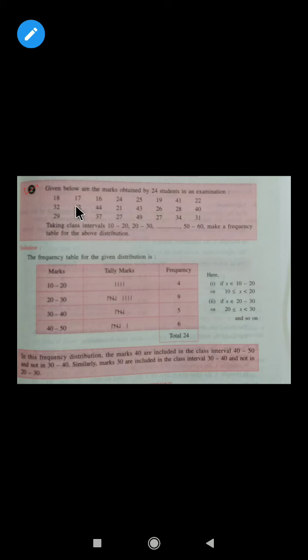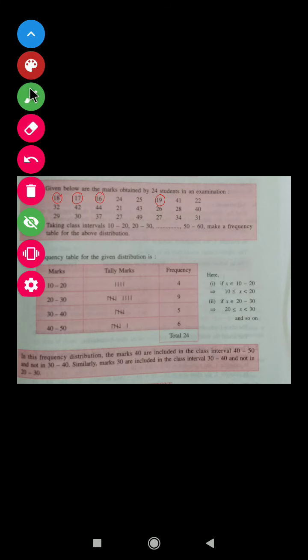So 10 to 20, how many are there? 18, 17, 16, 19. In this row there is no one. So there are 4 students whose marks lie between 10 to 20. So the frequency here is 4. Now go to the next one.